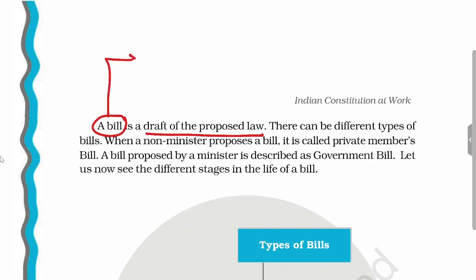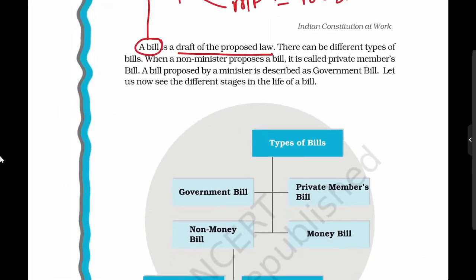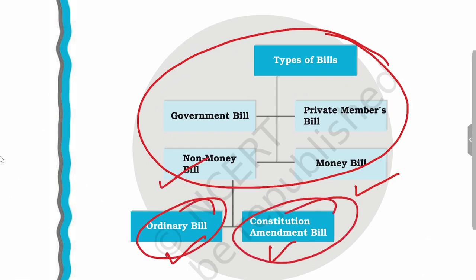Now this bill is of two types depending on who is introducing it. If it is introduced by a minister, it will be a public bill. But if it is introduced by an MP who is not a minister, it will be called a private bill. So these are the different kinds of bills. You can see here, bills are of money bill and non-money bill, and non-money bills are either ordinary bills or constitutional amendment bills. So any bill, if it is related to finance, specifically mentioned under Article 110, will be called a money bill. The rest of the bills will be non-money bills. They can be ordinary bills or constitution amendment bills.